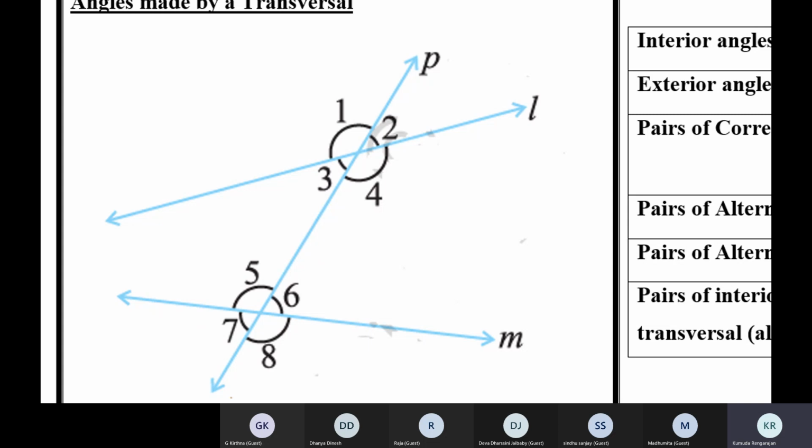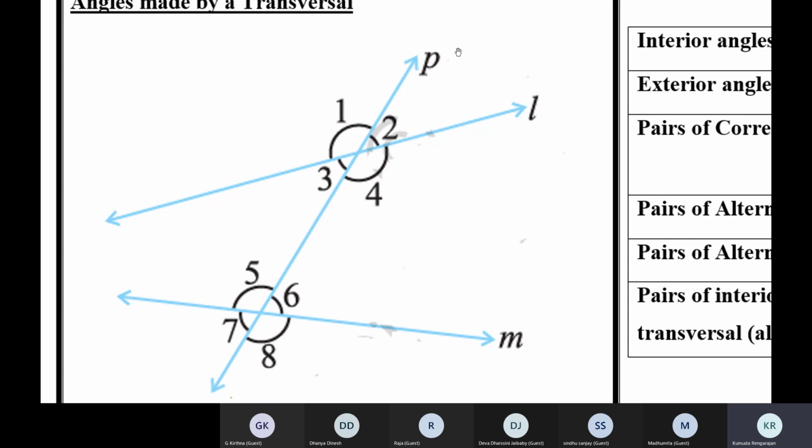How many lines do we have in this figure? Three, ma'am. Three lines. Name them. L, M, and P. Okay, L, M, and P.